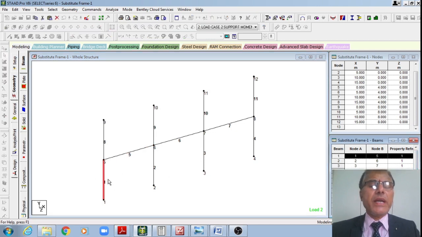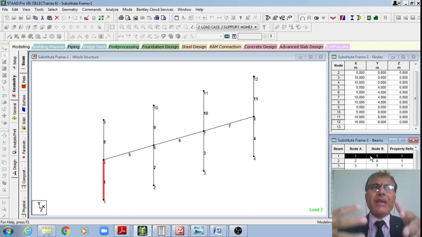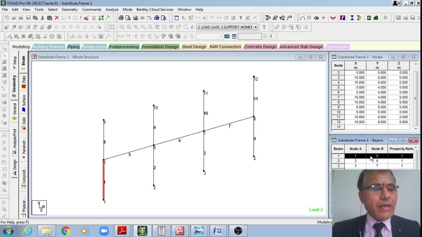Therefore, my first element or first beam, now my first beam is that of the column. That first column is connected between node 1 and node 5. That is how this element connectivity table, or the element matrix, will establish the relation between the degrees of freedom, local and global degrees of freedom, right?